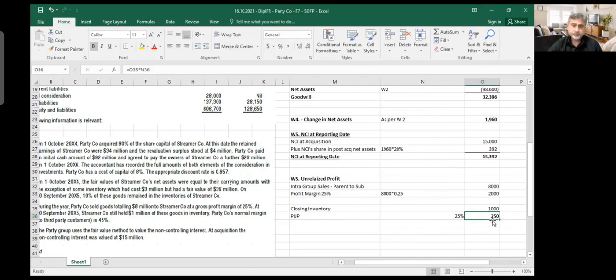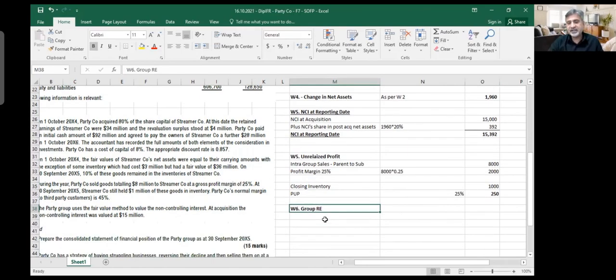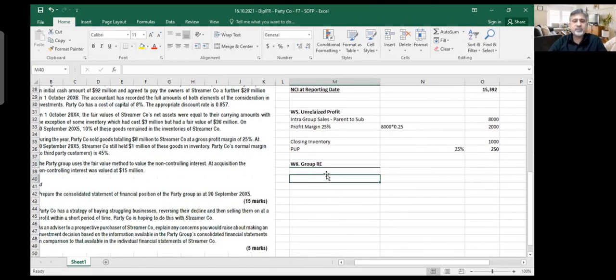Are we clear? So now let's do our working number 6, which is group retained earning, and we will finish with this. Once we do this working, we only need to put it in the format. That's all. There's nothing else. Very simple standard. If you remember the big 6 type of workings which I told you about, this first question involves these things. So how do we start with group retained earnings?